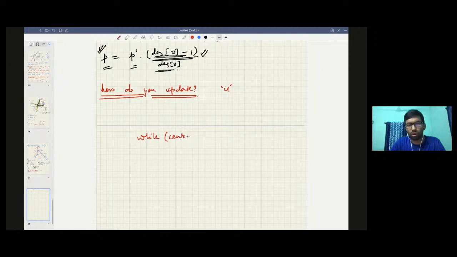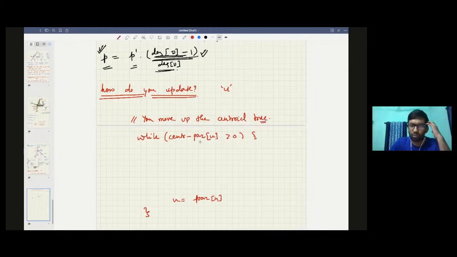In the centroid tree, while the parent of u is greater than 0, you iterate, and u becomes parent of u. So basically you are iterating up the centroid tree.